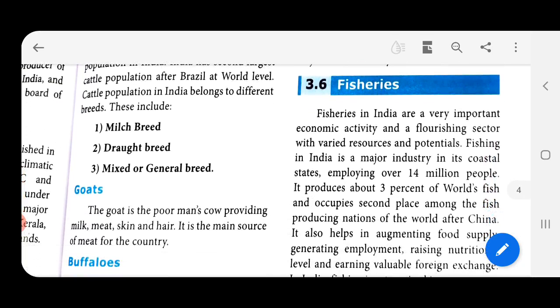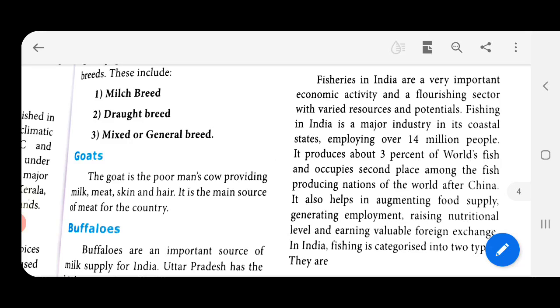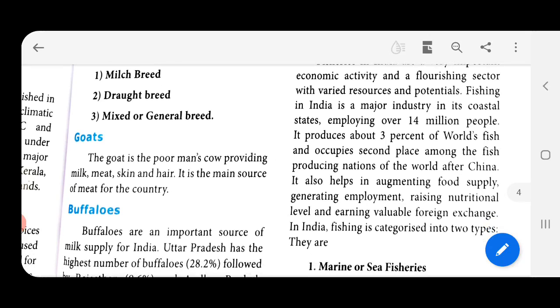And now we move on to fisheries, that is fish. Fisheries in India are a very important economic activity, so it's a money making activity and a flourishing, developing sector with varied resources and potentials. Fishing in India is a major industry in its coastal states, along the coast of India, employing over 14 million people.